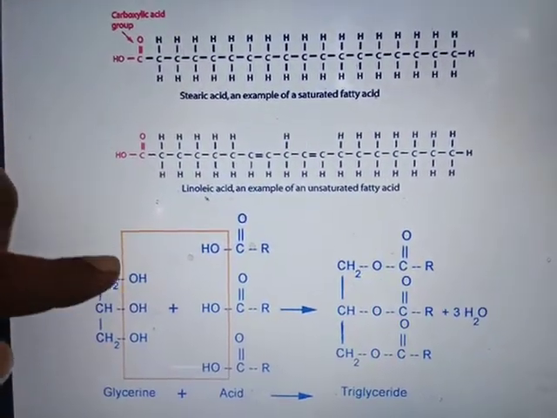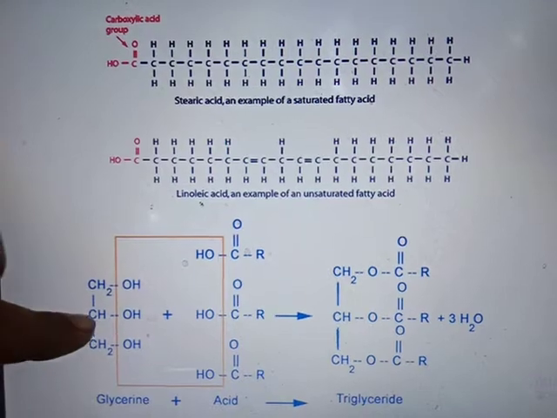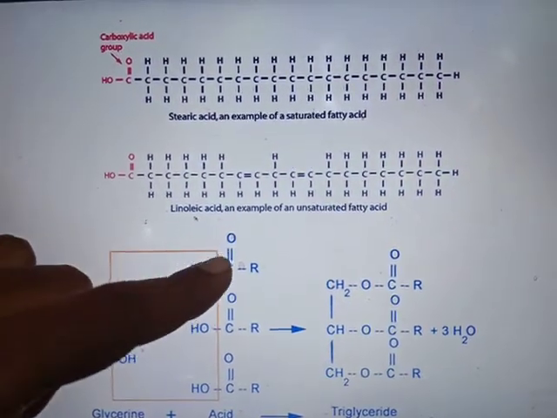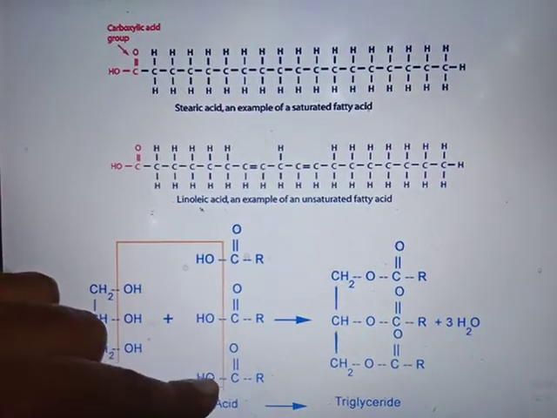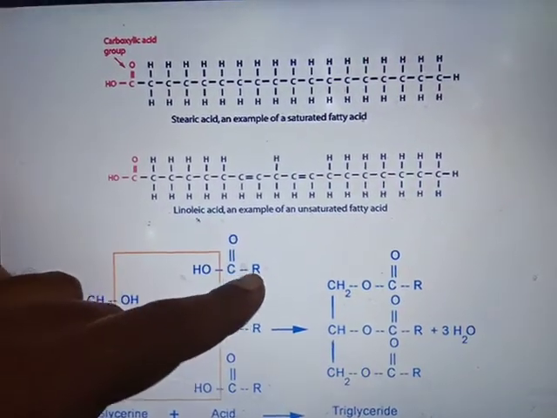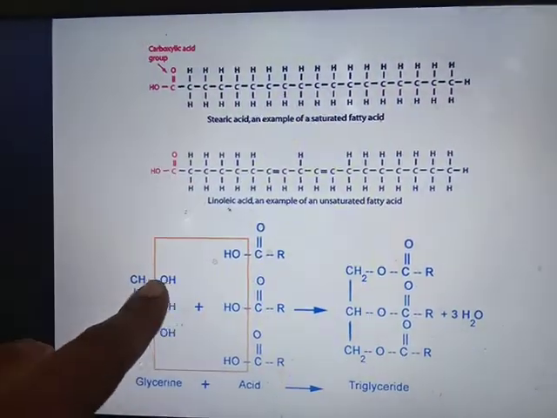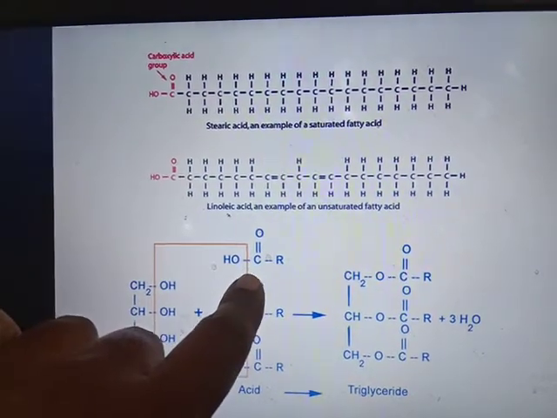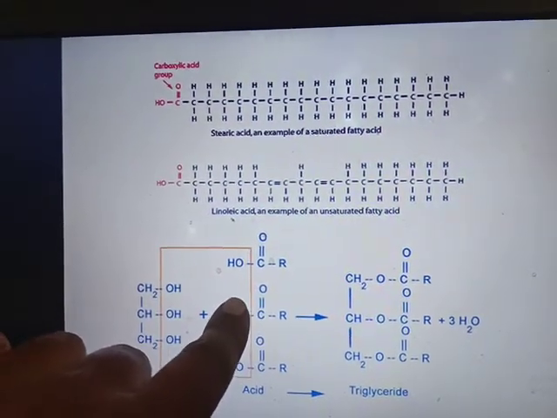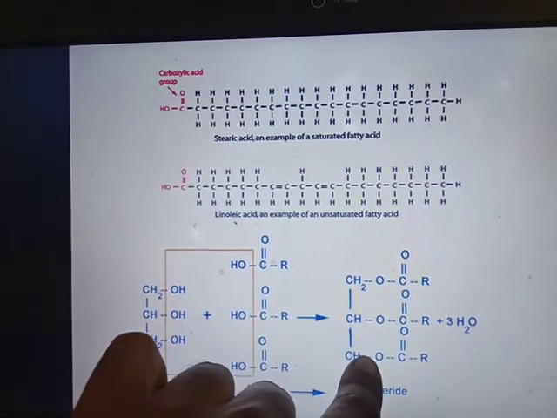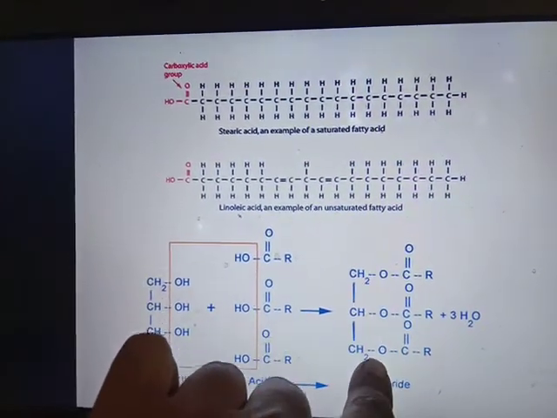Then this is the glycerol, CH2OH, CHOH and CH2OH. These are the fatty acids containing a carboxyl group, and R stands for this much hydrocarbon chain. Then OH from CH2 and OH from the carboxylic fatty acid form the bond and form the triacylglycerol.